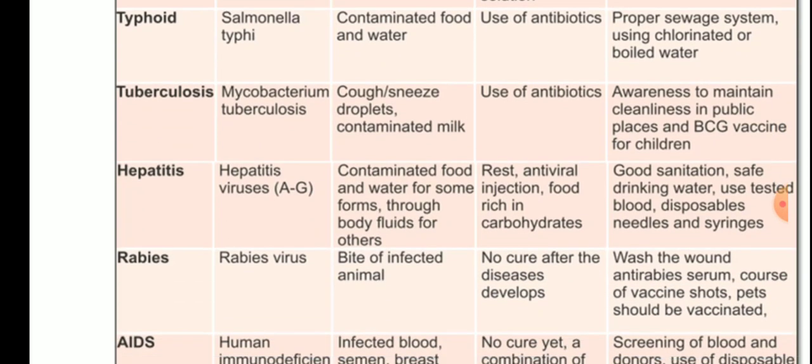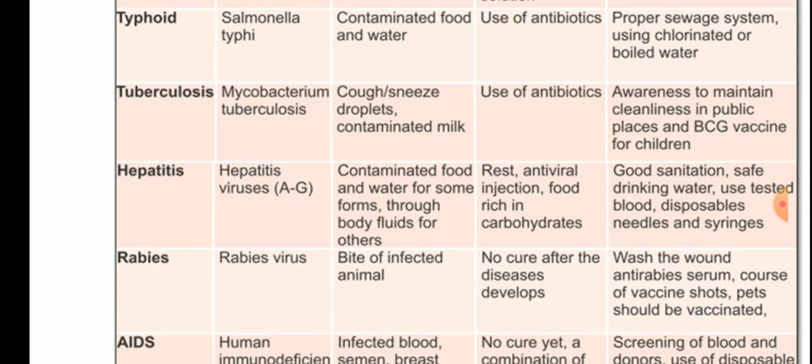Next is rabies. Rabies virus, bite of infected animal, no cure after the disease develops. Okay, this is for the control, that there is no cure once the disease develops. So that's why it is said, if a dog bites, you should immediately go for the injections, so that it can be controlled.